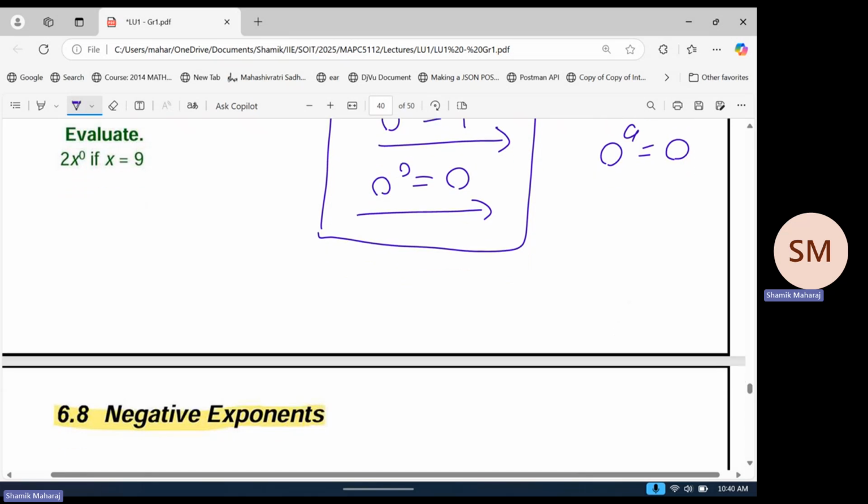Okay, and we have an example here which looks trivial, but let's do it anyway for the purposes of the video. Evaluate 2x to the 0 if x is equal to 9. So 2x to the 0 just becomes 2 times 9 to the 0, which is just 2 times 1, which is just 2. Anything to the 0 is just 1.